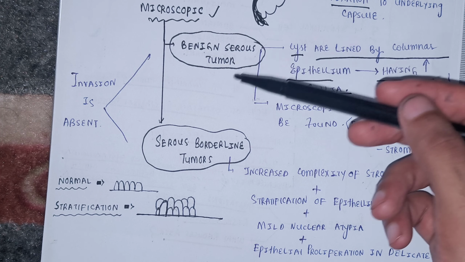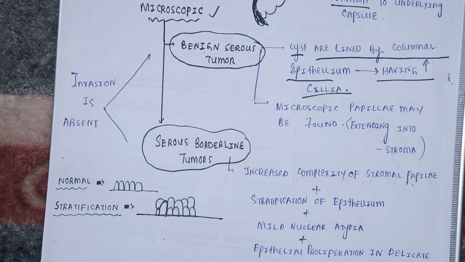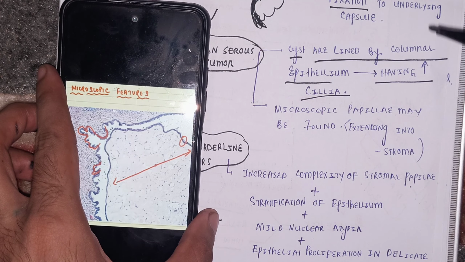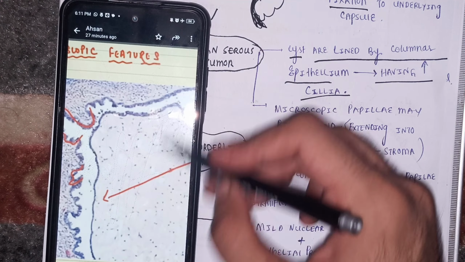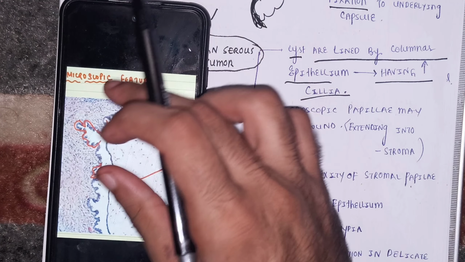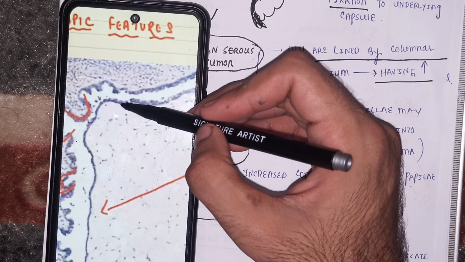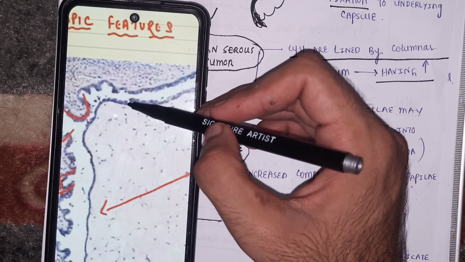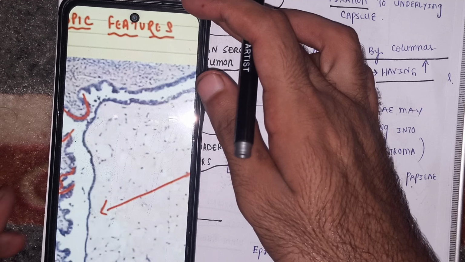Now if I restrict to this benign serous tumor, what will you see under the microscope? Columnar epithelium having cilia. This entire area is the tumor, and this is the columnar epithelium. I can't show you the cilia over here because it's not possible, but this is the columnar epithelium with abundant cilia.